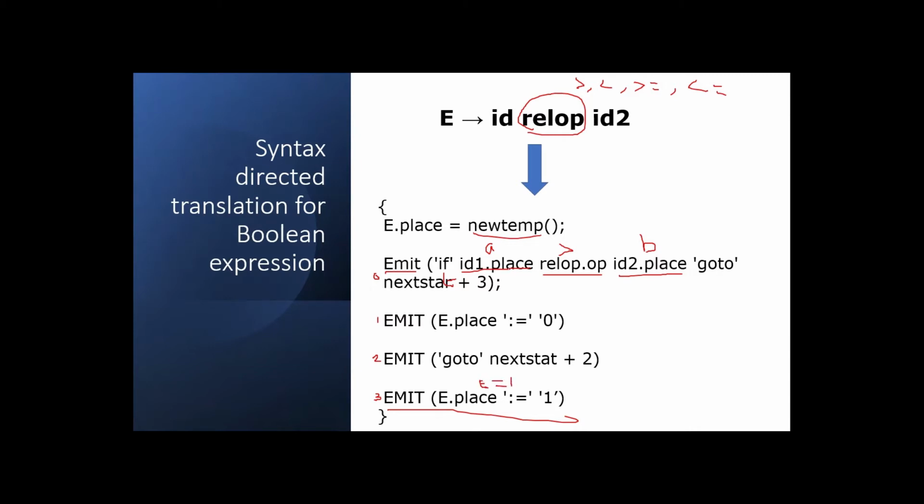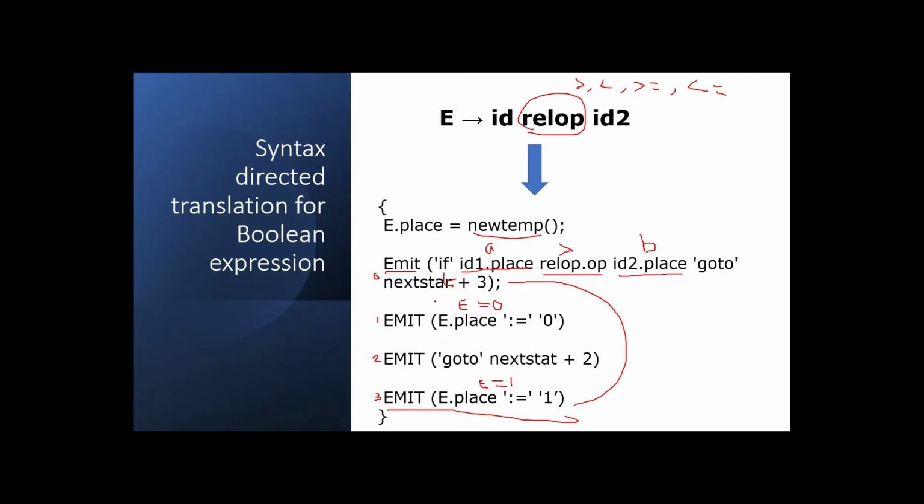What it means is, if the condition is true, we have to assign 1 to E. So the statements within the if block are present in the third statement. Now what is the statement that immediately follows the if statement? Here we have E equal to 0. This statement is the else block statement. So the statement immediately following the if statement is the else block statement.